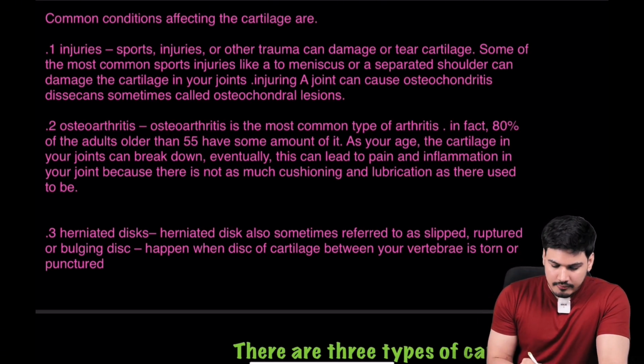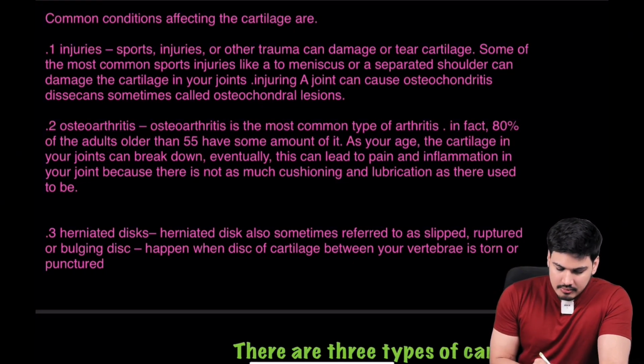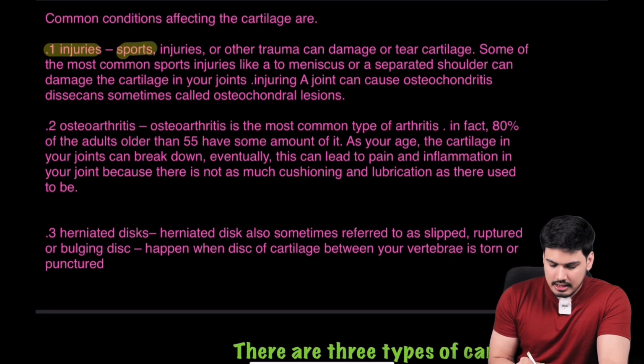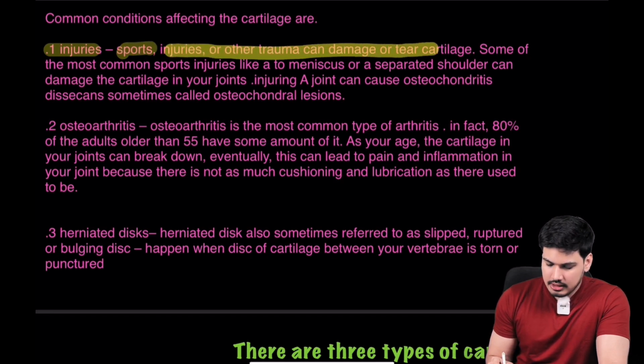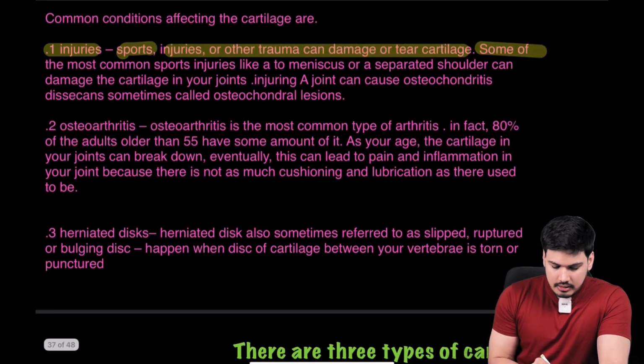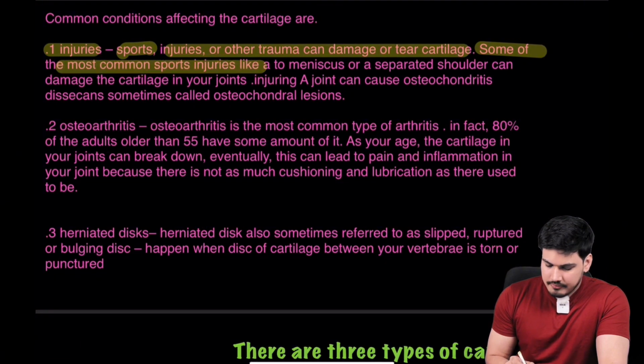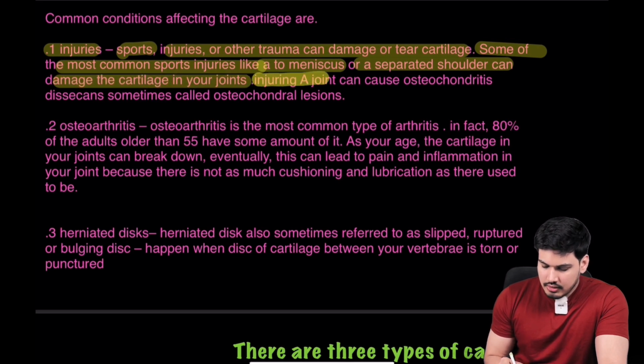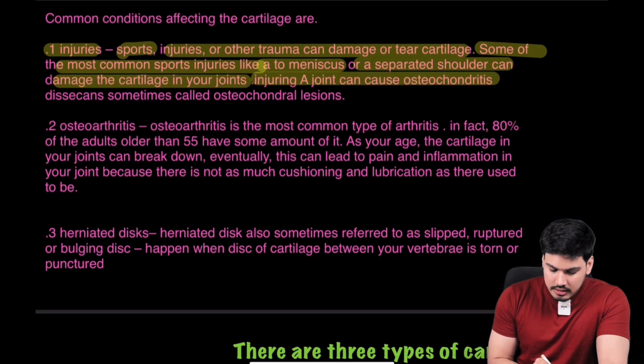Okay, so the first condition, let me mark it down. The first and most common is injury. Any injury can occur, especially in sports, right? So injuries or other trauma can damage or tear cartilage. Some of the most common sports injuries, like a torn meniscus or a separated shoulder, can damage the cartilage in your joints. Injuring a joint can cause osteochondritis dissecans.